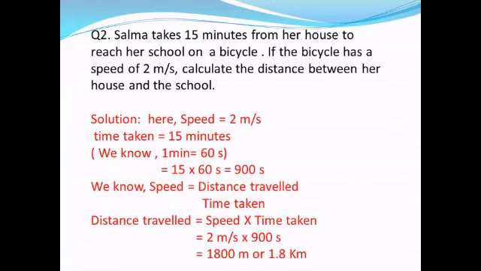Why is it in meter? Because speed was in meter per second. So this distance will be in meter, and we can convert it into kilometer by dividing it by 1000, because 1 kilometer equals 1000 meter. So this way we can calculate speed or distance or time by using this formula. And if we need to convert units, we can convert it by using units.